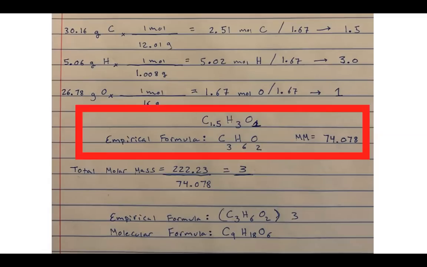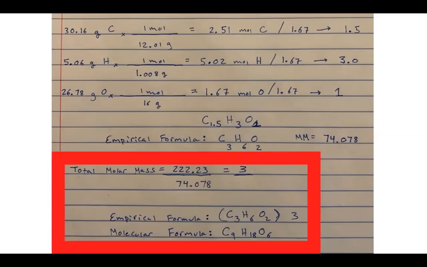Now, I wasn't asked for my empirical formula in this question. I was actually asked for my molecular formula. Okay, and so to find my molecular formula, I would take the total molar mass of the compound, which was 222. Again, that was given in the problem. And I'm going to divide it by the molar mass of my empirical formula. The quotient of this should always be a whole number. And in this case, it's 3. And so that tells me that I have to multiply all the subscripts in my empirical formula by 3 to get to my correct molecular formula.